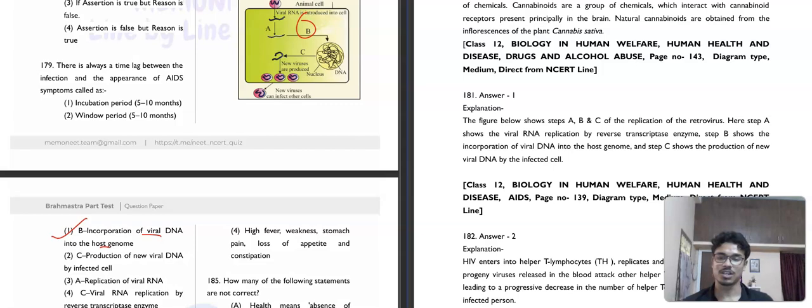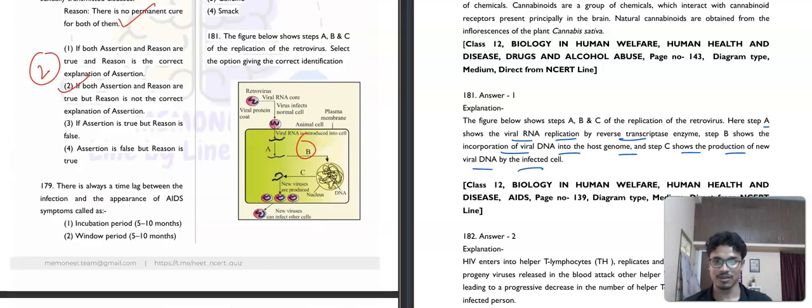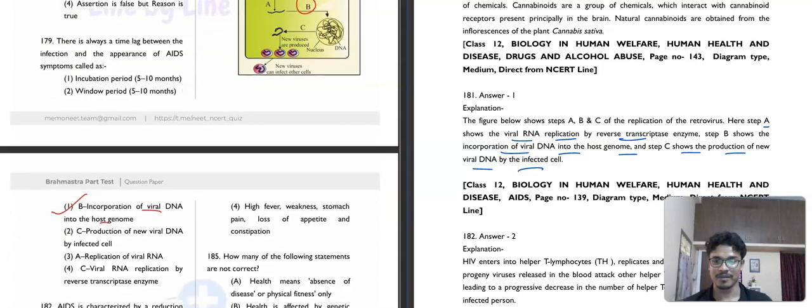Then C is production of new viral particles by the infected cell. A is replication of viral DNA. Here step A is basically the viral RNA being converted to DNA by the reverse transcriptase enzyme. Step B is the incorporation of viral DNA into the host genome, and C shows the production of new viral particles by the infected cell. So, which of the following gives the correct identification? So, first option.